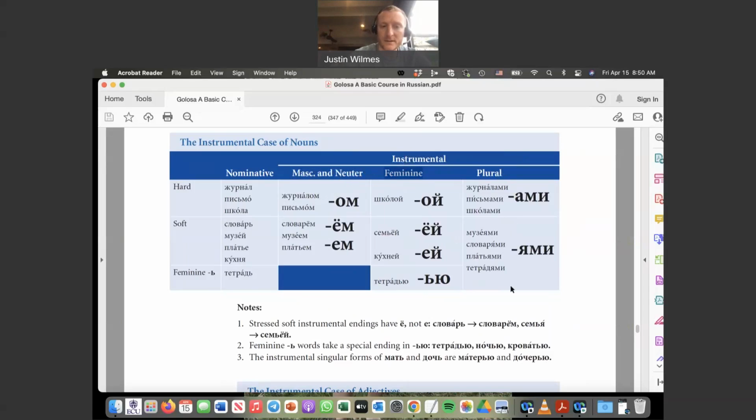Okay, now that you've done that, masculine and neuter nouns go to -ом, -ем, and very rarely, occasionally, they'll go to -ём. So журнал becomes журналом, письмо, письмом, музей, музеем, платье, платьем.